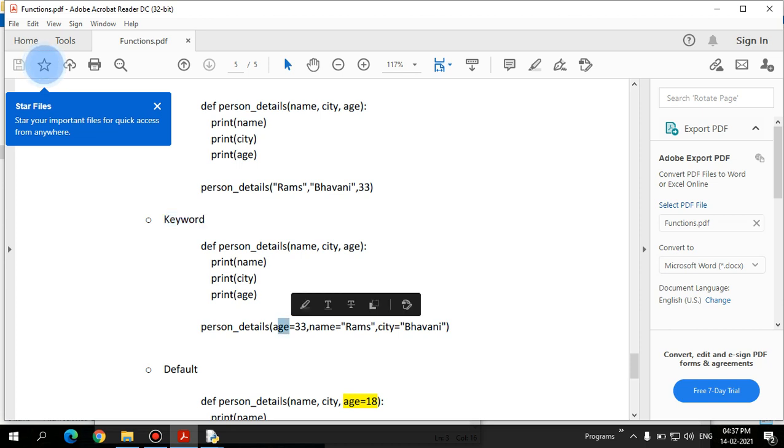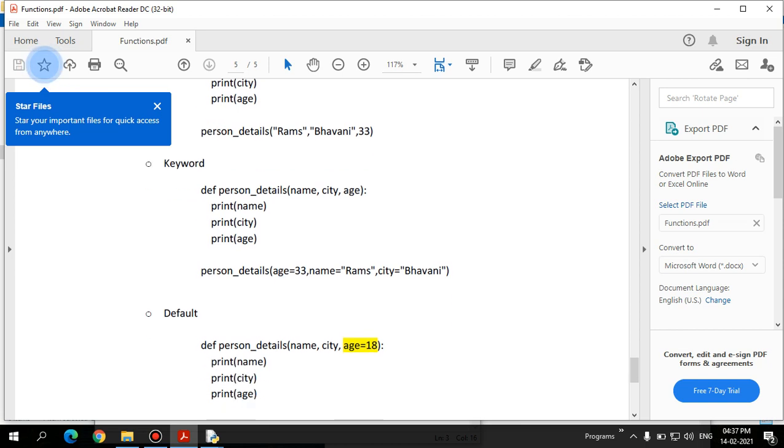So here, age is equal to 33, because there may be some confusion. When we deal with a large amount of code, we have defined the function somewhere, and there are possibilities where we may forget the order of the arguments we have defined. So instead we can directly give the name of the variable and define the values also. That is also accepted in Python.